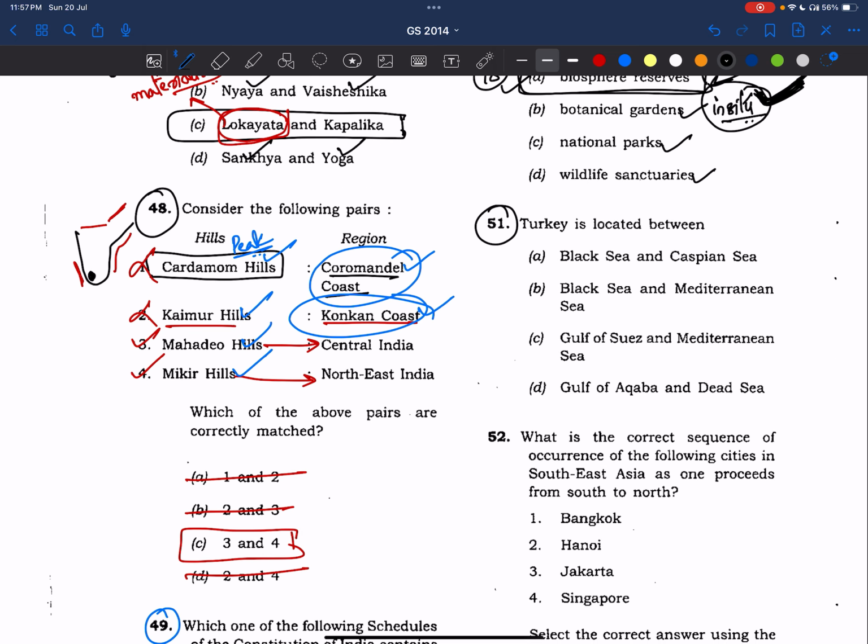Okay, now coming to the first question. Turkey is located between... This is also a very simple question, friends. This is a map-based question. See here, Turkey is between the Black Sea and the Mediterranean Sea.